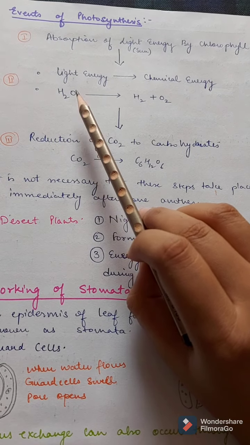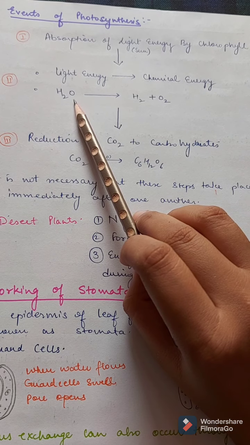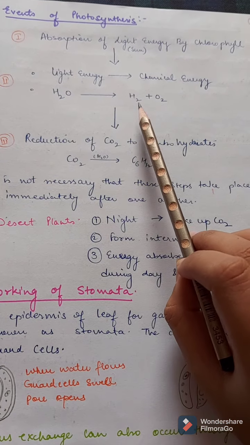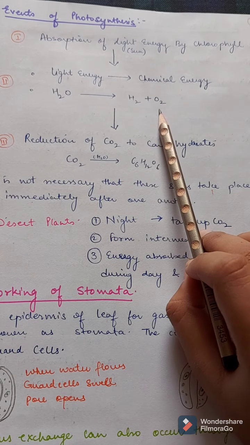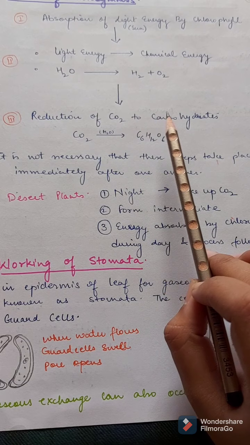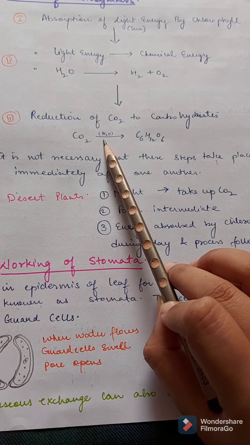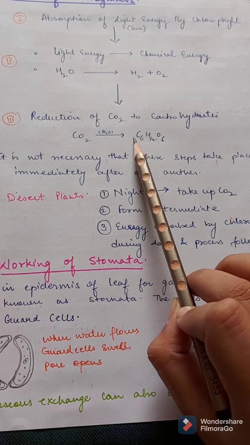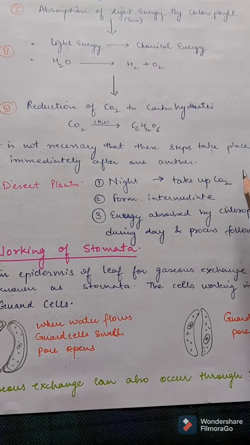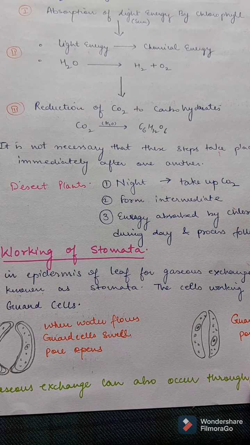Water is also obtained. This is obtained from the soil through roots. This water is dissociated into hydrogen and oxygen. Then reduction of carbon dioxide to carbohydrates takes place. Now carbon dioxide in the presence of water is converted to 6 carbon glucose molecule. So now it is not necessary that these steps take place immediately one after another.